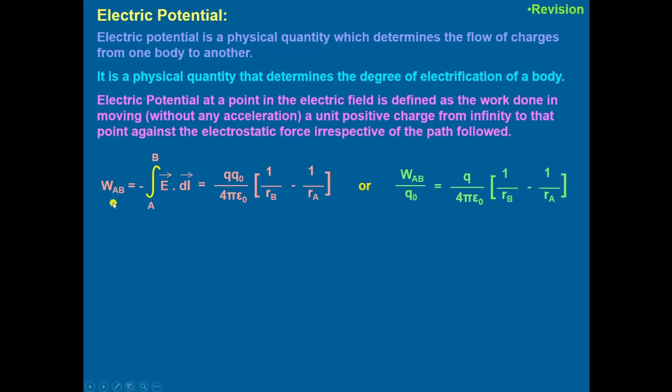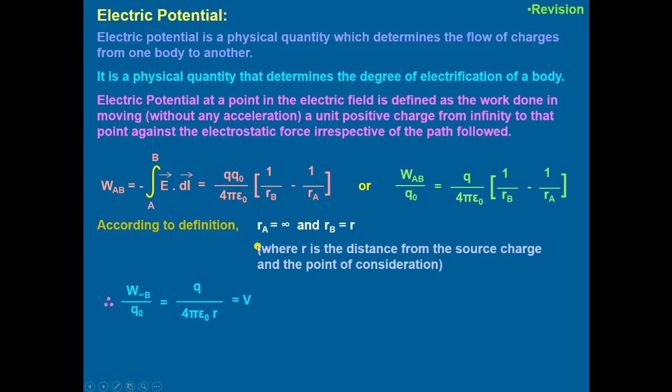Or W AB, work done, will be equal to the line integral of electric field between the points A and B, which gives you the work per unit charge, equal to Q upon 4 pi epsilon naught into 1 upon RB minus 1 upon RA.